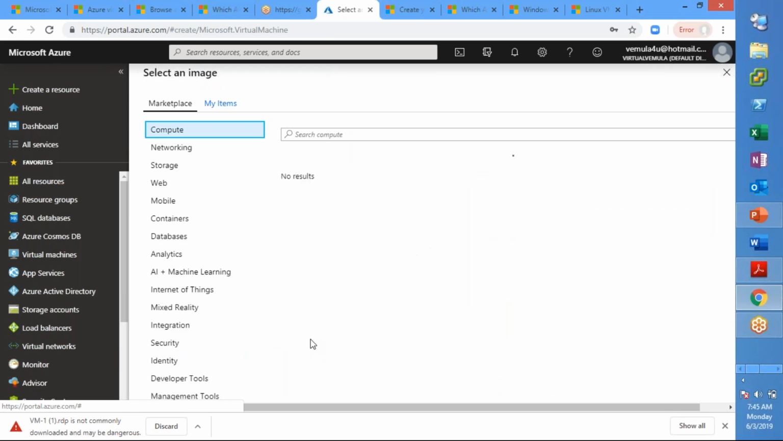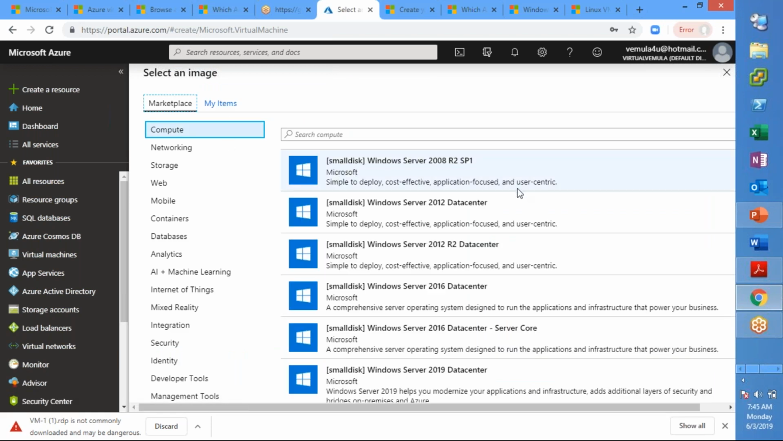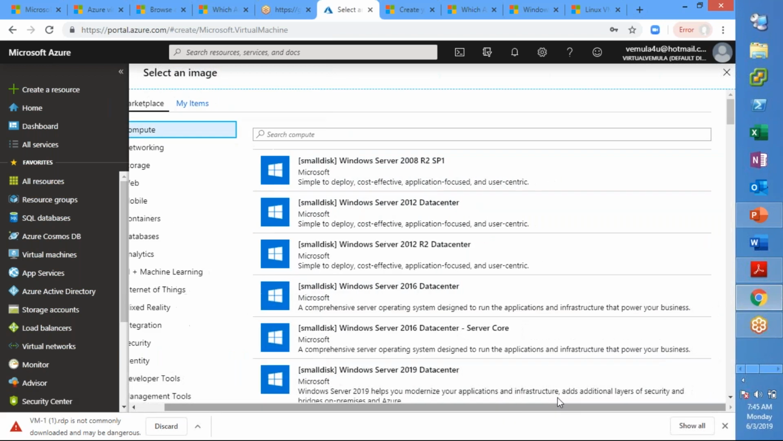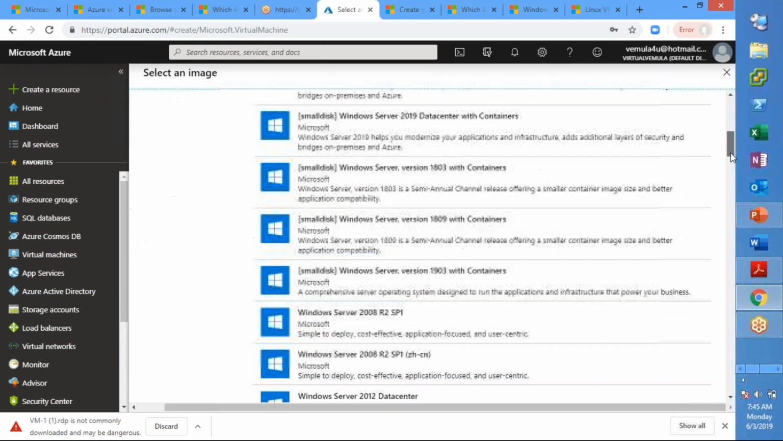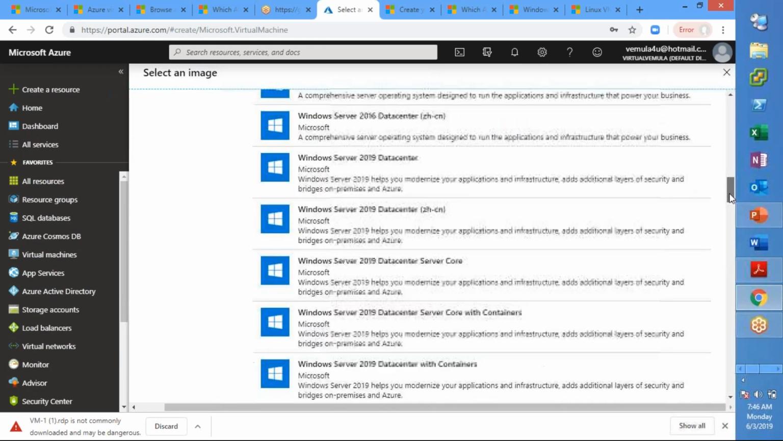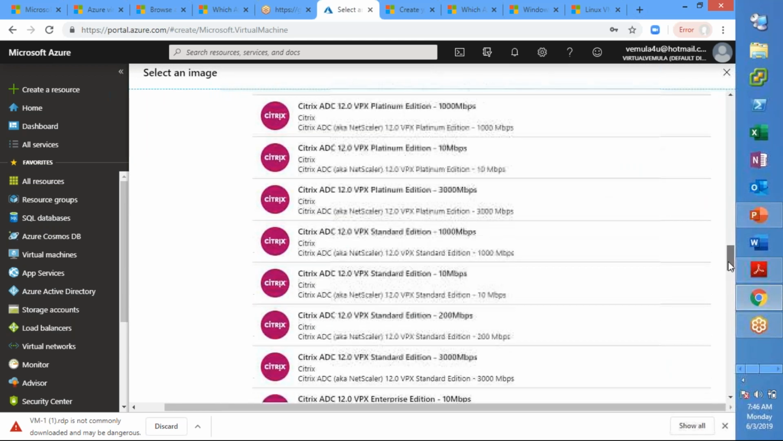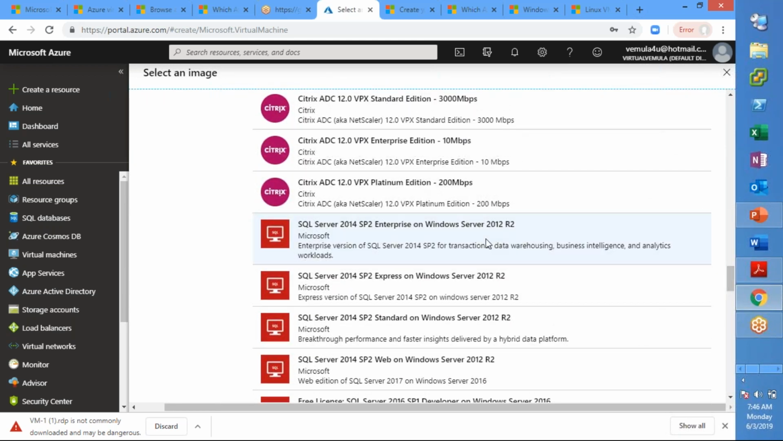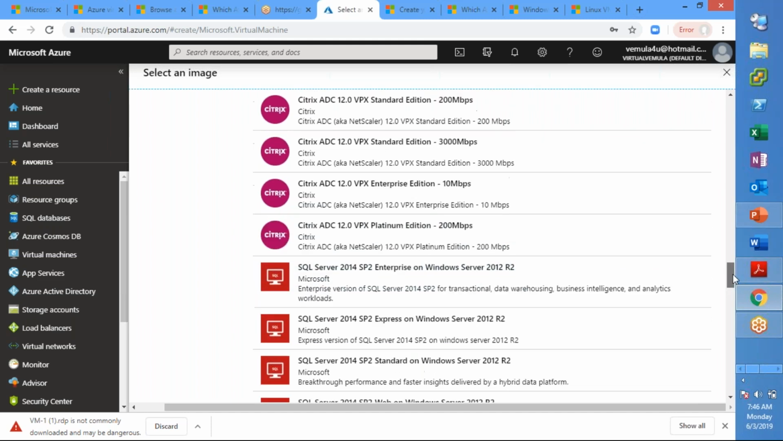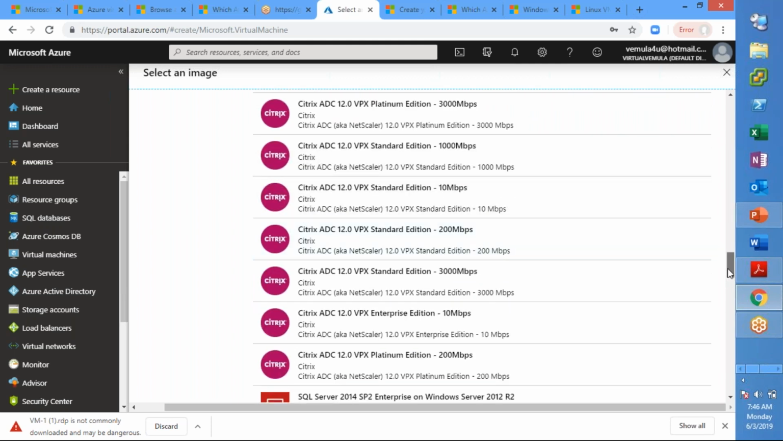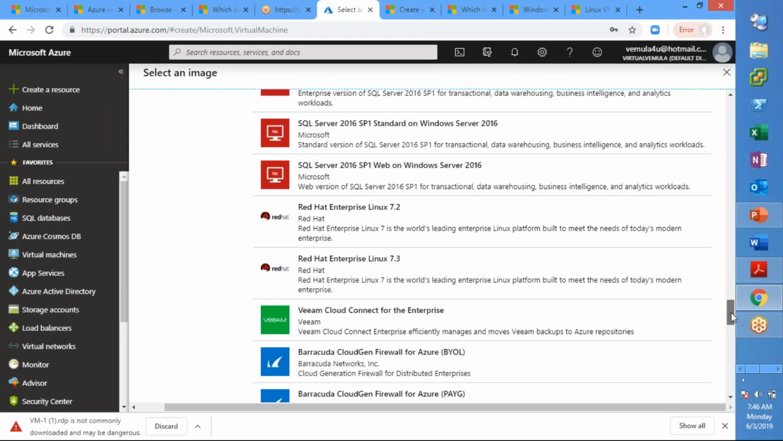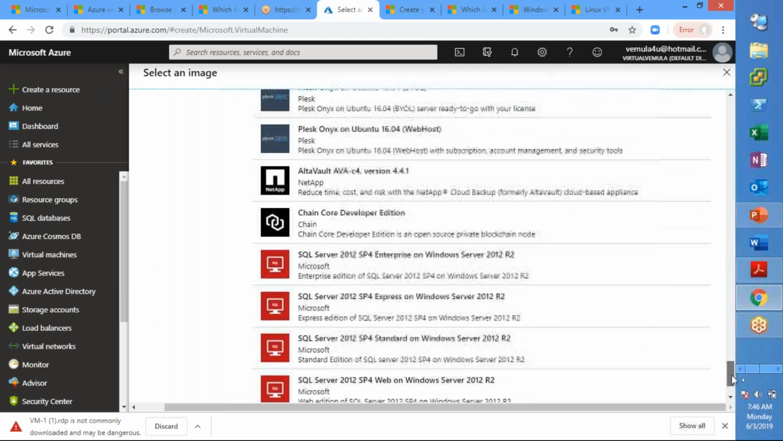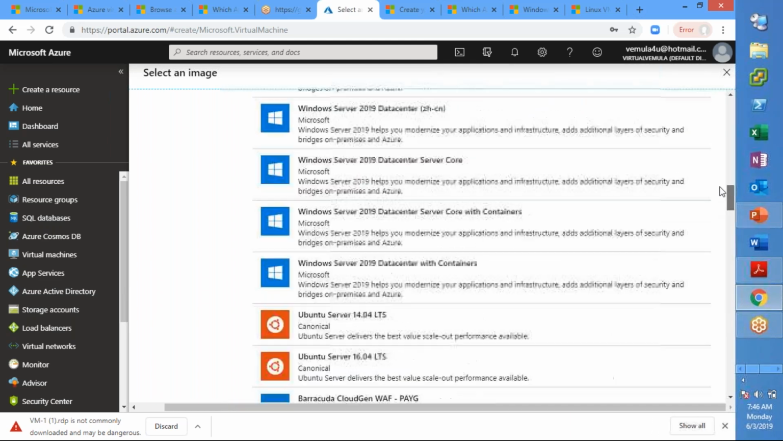Browse the images. Now what image do you want? There are multiple images. Based on your requirement, you select the operating system that you want, or any image. Let us say that you want a SQL Server. There is a preloaded operating system with SQL software, and you can select it. Or if you want a Citrix ADC, which is a NetScaler device, you can select this. Or if you are looking for Red Hat Linux and so on, based on your requirement, you can select whatever image you want.